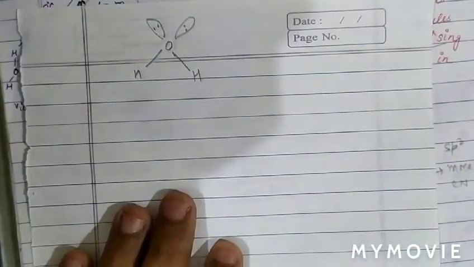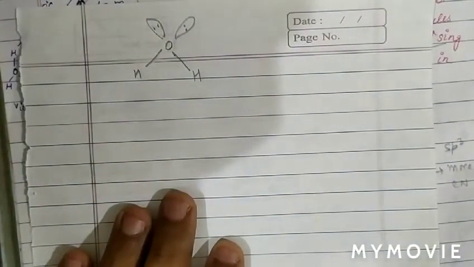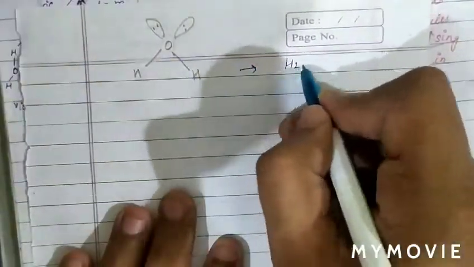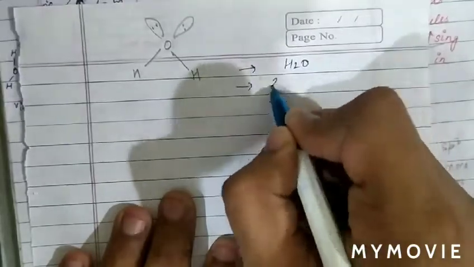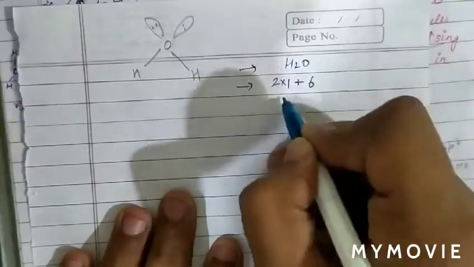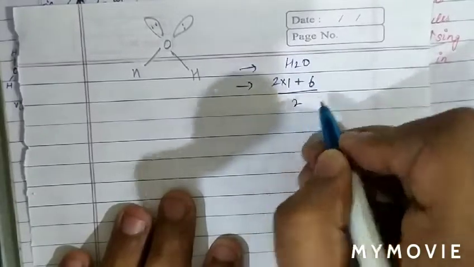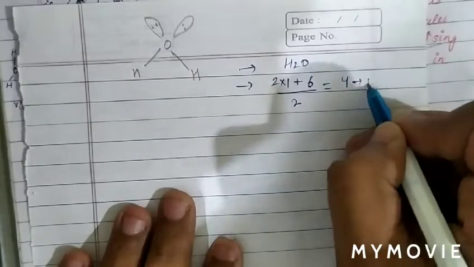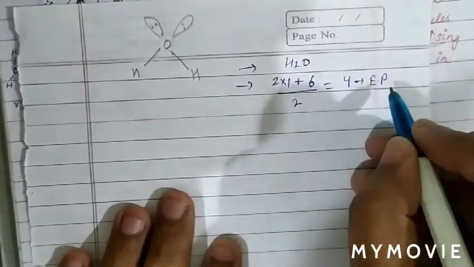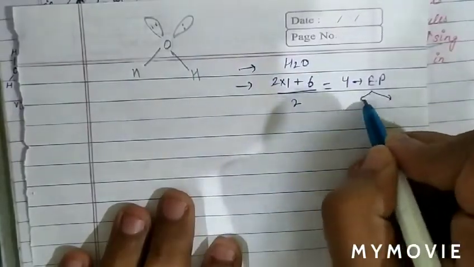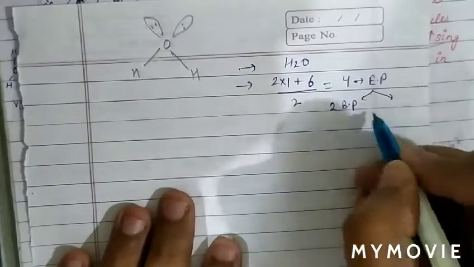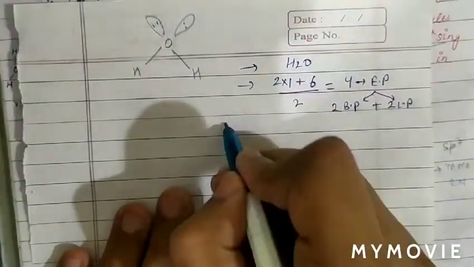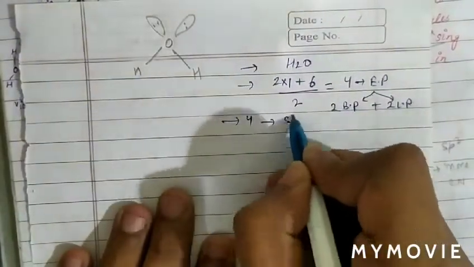We may also calculate the hybridization of water. The hybridization is given by the number of electron pairs: number of valence electrons of hydrogen is 2 into 1, plus number of valence electrons of oxygen is 6, divided by 2. 8 by 2 is 4. It means there are a total of 4 electron pairs, and out of these 4, 2 are bond pairs and 2 are lone pairs. When the total electron pairs are 4, then the hybridization is sp3.